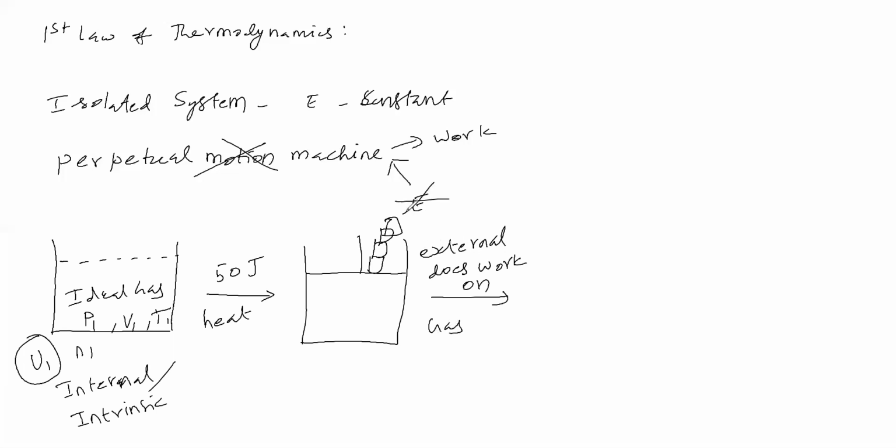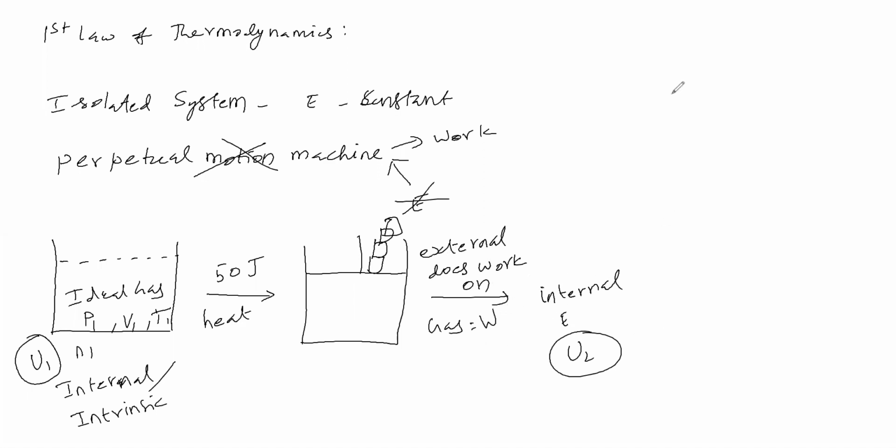So the external is doing some work on the system, in the sense this system is gaining some energy. This system's internal energy rises. Therefore, now the internal energy of the system is U2. Here work done is equal to W.